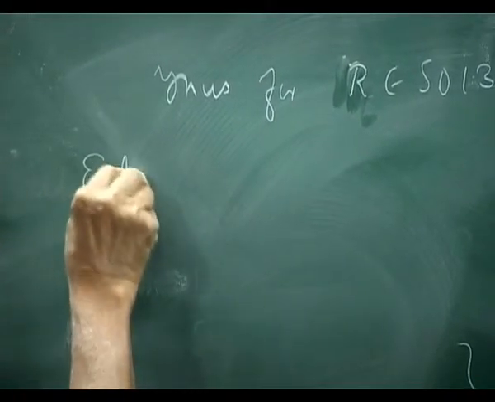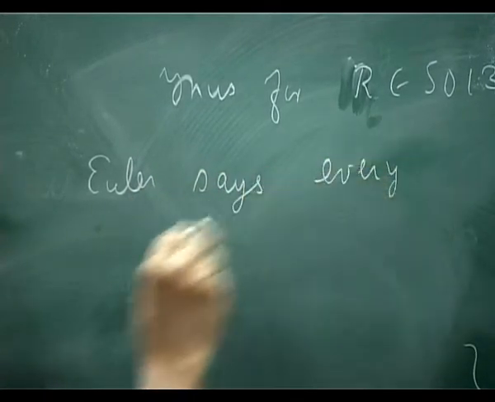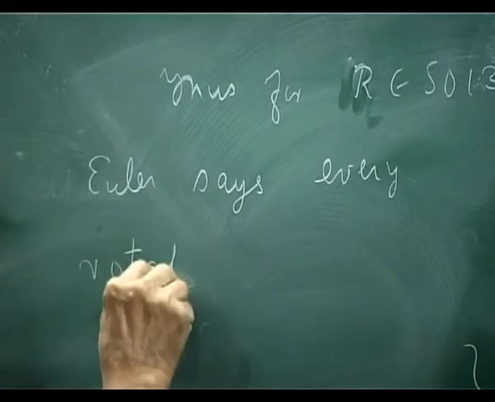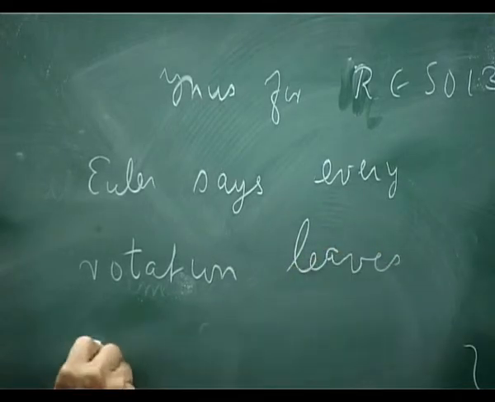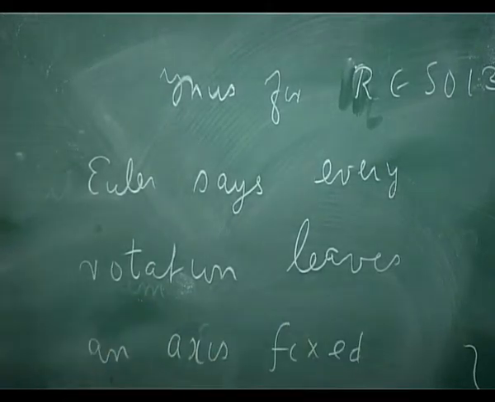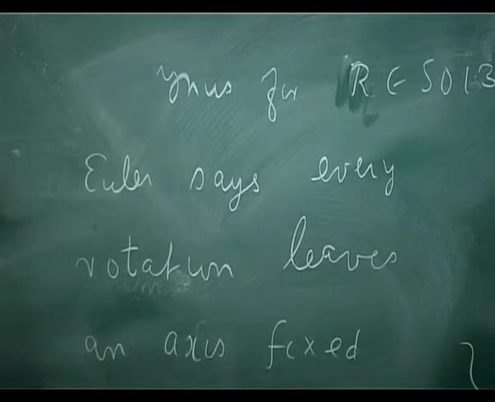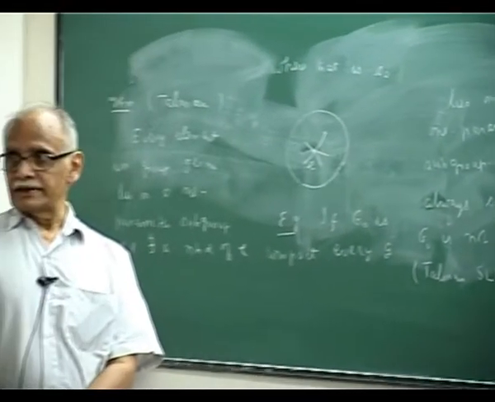Euler says every rotation leaves an axis fixed. They say it is one of the fixed point theorems. If you make any rotation on a sphere, it will leave an axis fixed. The way you prove it is by looking at the eigenvalues of R. It's a nice theorem.